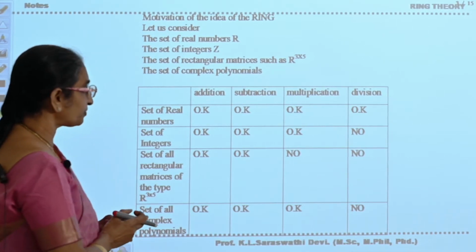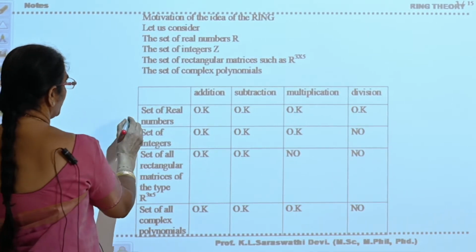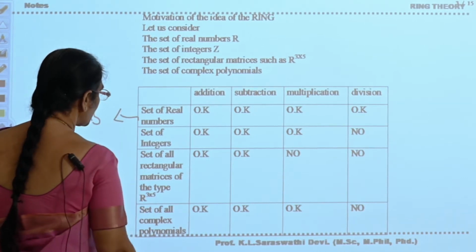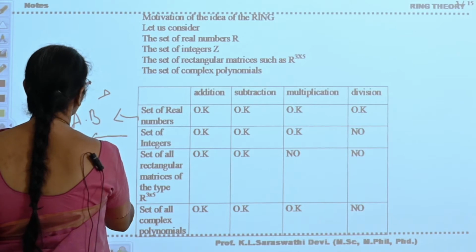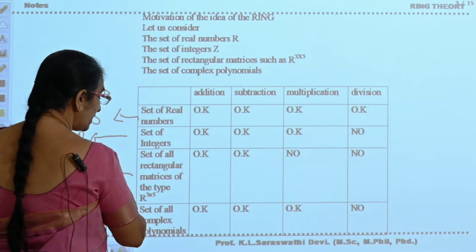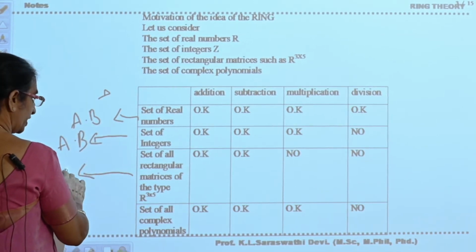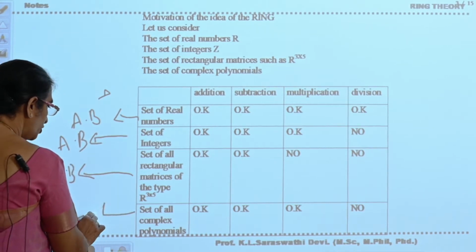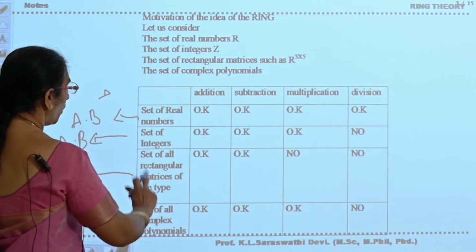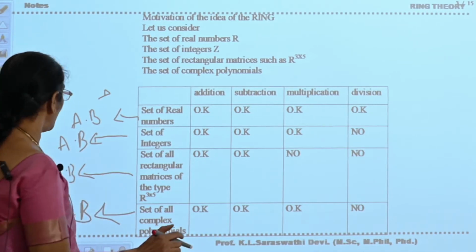Now see here. The set of all real numbers will form an abelian group with respect to addition. Will you accept? The set of integers also will form an abelian group with respect to addition. The set of all rectangular matrices will also form an abelian group with respect to addition. The set of complex polynomials will also form an abelian group with respect to addition. All the 4 examples are forming an abelian group with respect to addition.